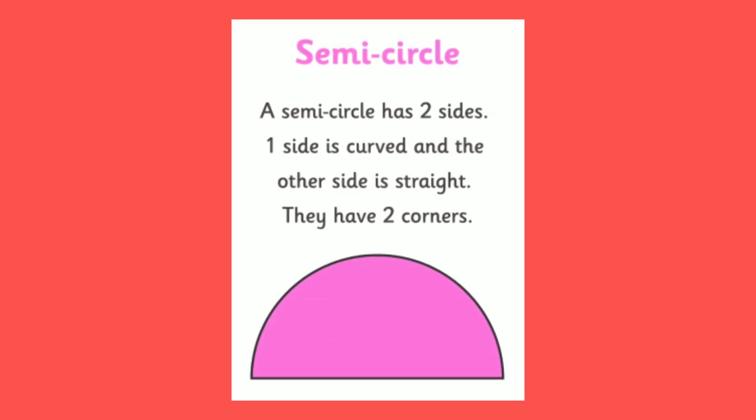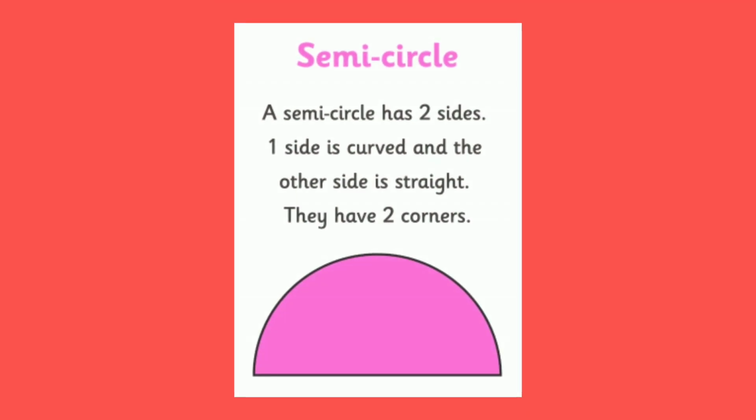Next point, semicircle. It is also called a half circle. One of the two possible arcs determined by the endpoints of a diameter, taking its midpoint as a center, is called a semicircle. A semicircle has two sides. One side is curved and the other side is straight. They have two corners.